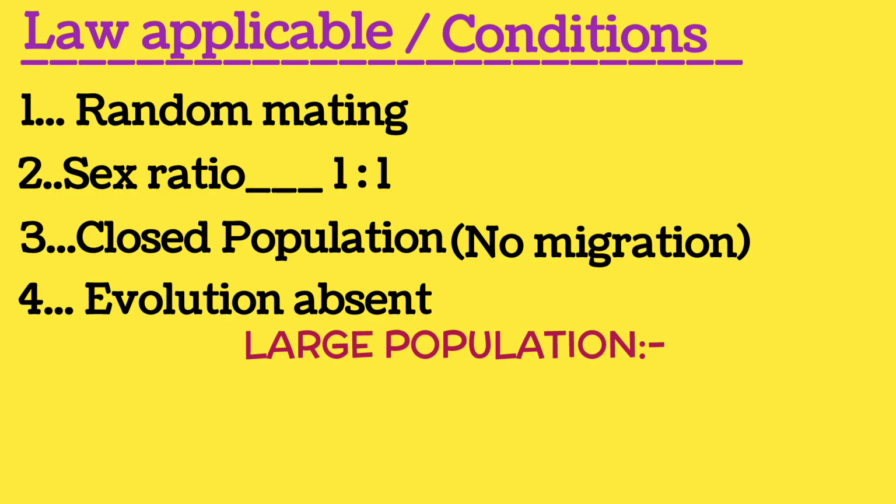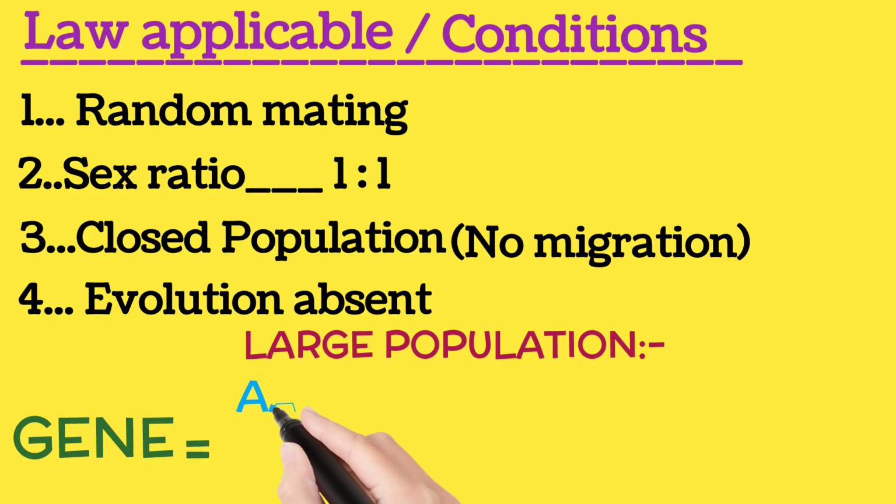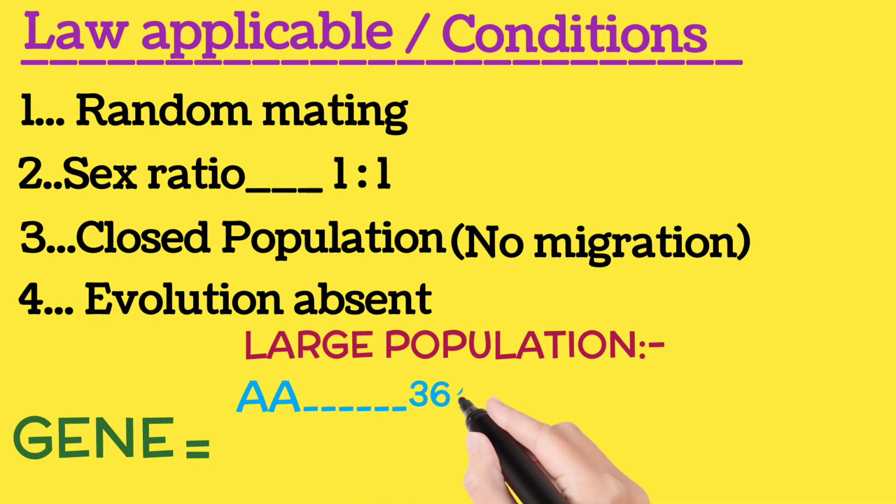Now we are going to discuss a very important point of the topic. Suppose we have a specific type of gene present in a population. This gene has different forms. For example, the first form is capital A, capital A. Now this is basically the dominant homozygous form of the gene. This gene is present with gene frequency 36%.